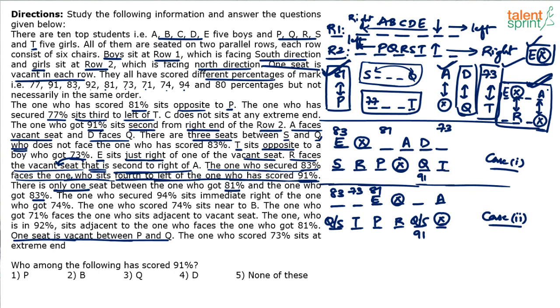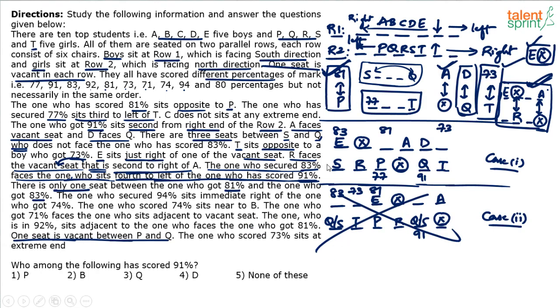Achha, by the way, look at this point. There are 2 places between T and 77. This point we have not used so far. T dash dash 77. This should be 77. In this case, T is coming in this position. See, T dash dash 77. Here we have T, then dash dash 77. It is going out of the arrangement, right? So this is actually a wrong case. So don't worry about it at all.